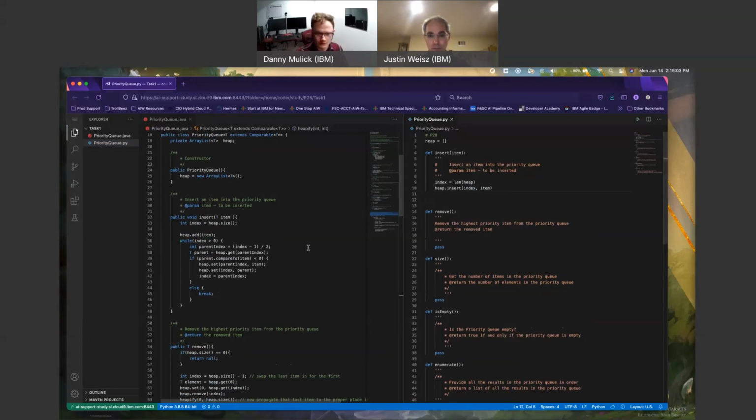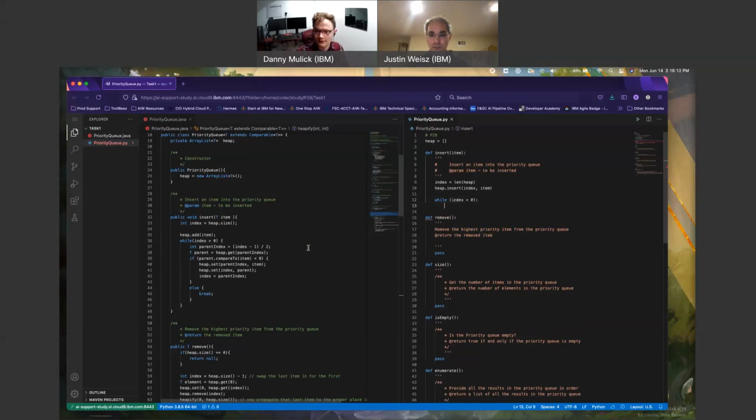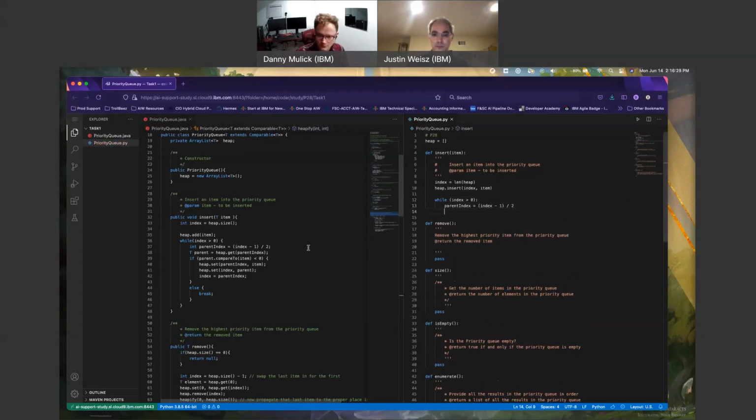So I can actually just go down. There's another block there. I can say while index greater than 0. Sorry, not less than 0. Throw a pass here while I'm thinking about this. I'm redefining a new variable for parent index, so I can actually just come back to here. Parent index equals (index - 1) div 2. Man, I'm going to keep wanting to throw semicolons on these because I'm staring at JavaScript at the same time.